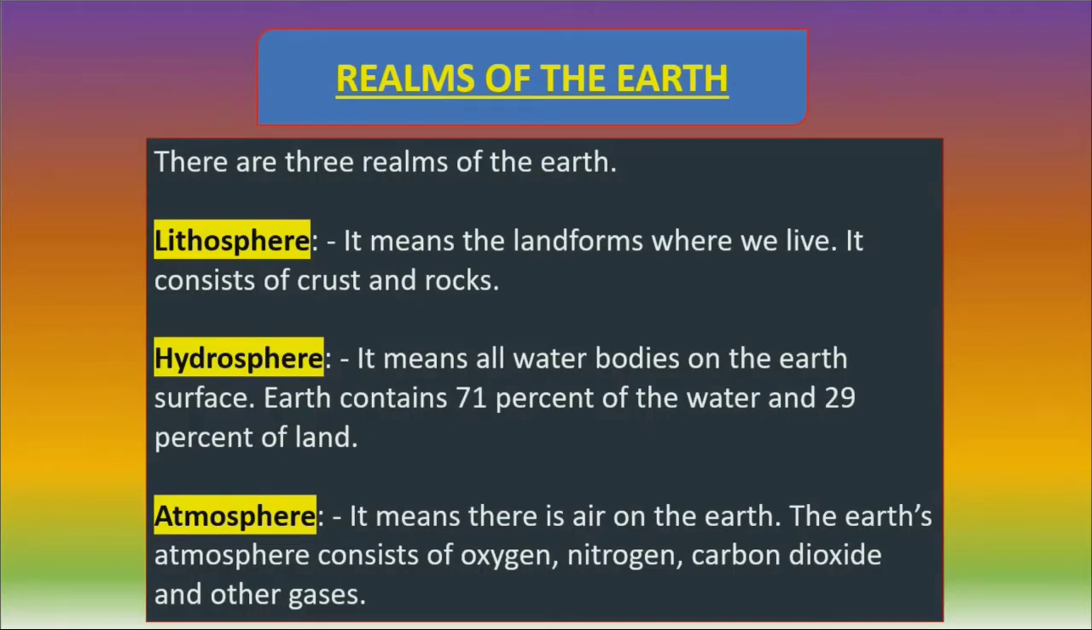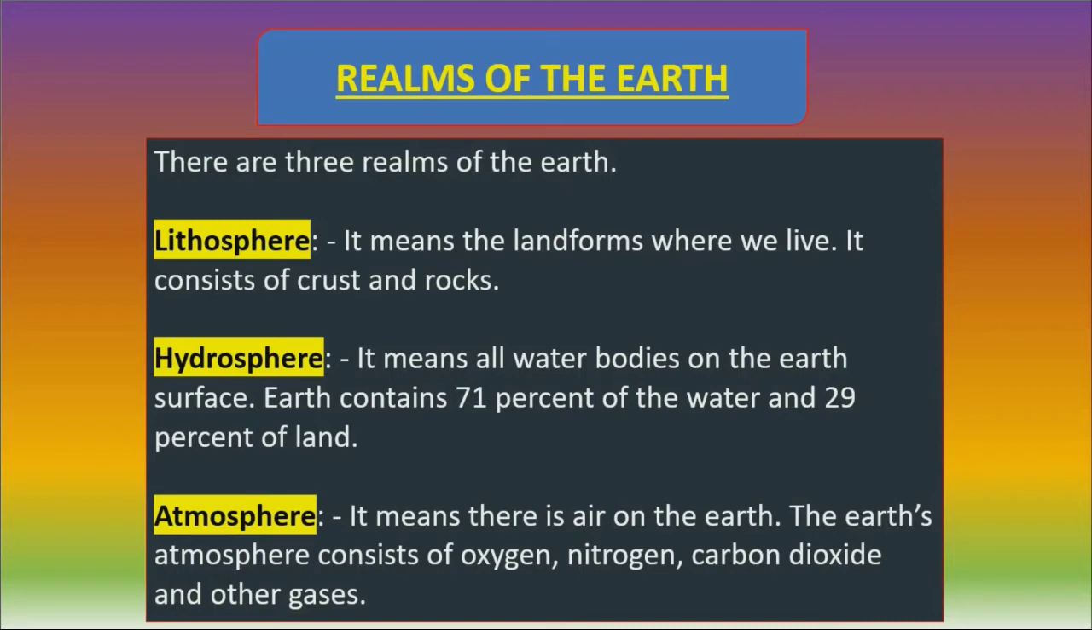Moving towards the next topic, that is realms of the Earth. What are these realms of the Earth? There are 3 realms of the Earth: lithosphere, hydrosphere, atmosphere. These 3 layers make the biosphere, where life exists. Lithosphere, in simple terms, means the landforms where we live. It consists of crust and rocks.